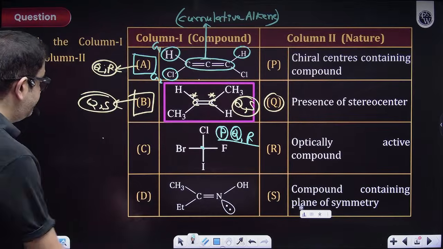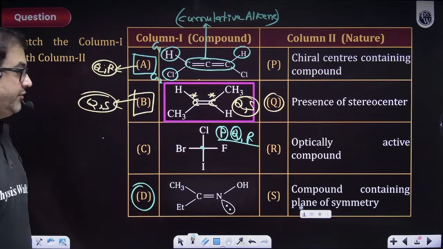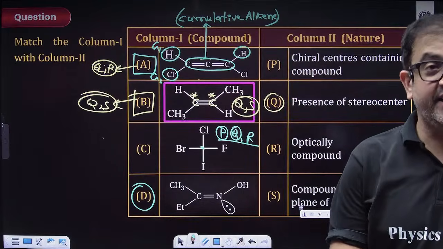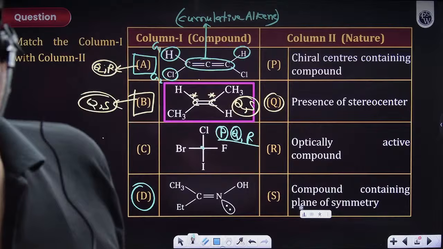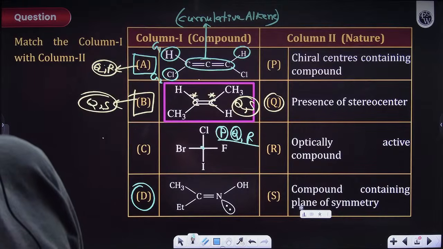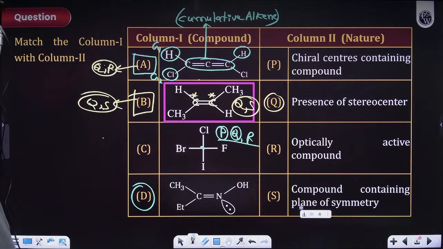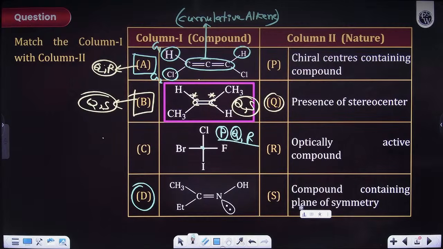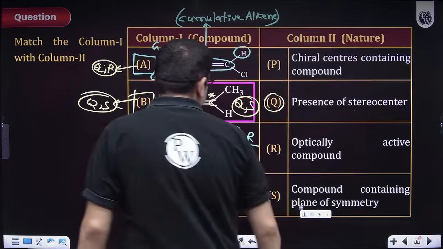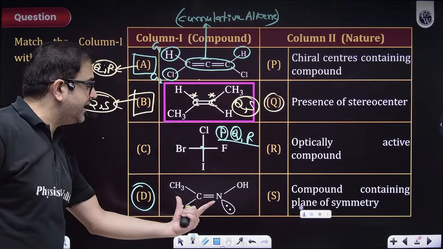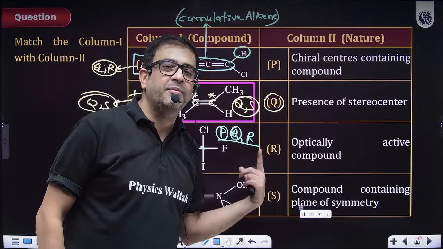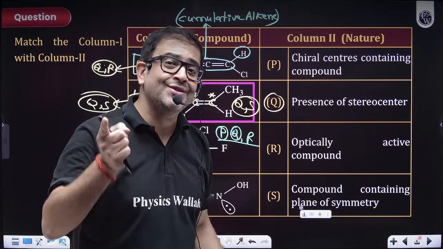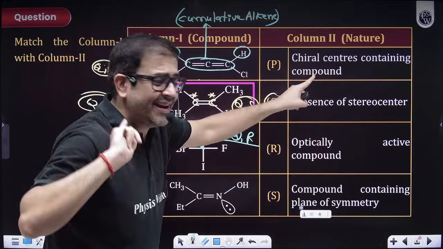Now for this one. Quick, everybody. Although this is clear, I'm just giving it to you. Yes, Archana, great. My Laksh students, the comment screen is getting stuck. Now I can see. Harini, great. Sanjana, great. What about this? Sir, is it a chiral carbon? No, sir. C double bond N, or a multiple bond, is a restricted rotation. So that is a geometrical stereo center, sir, not a chiral center.